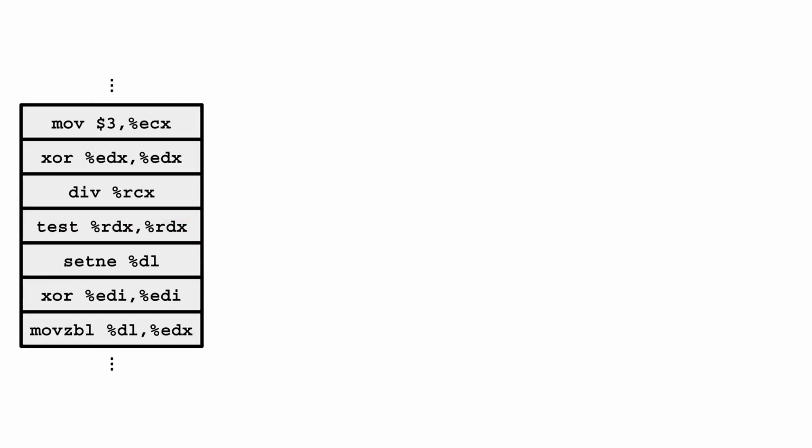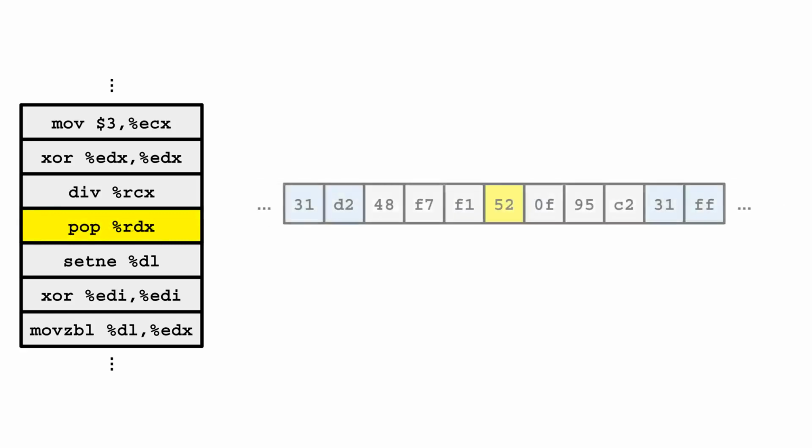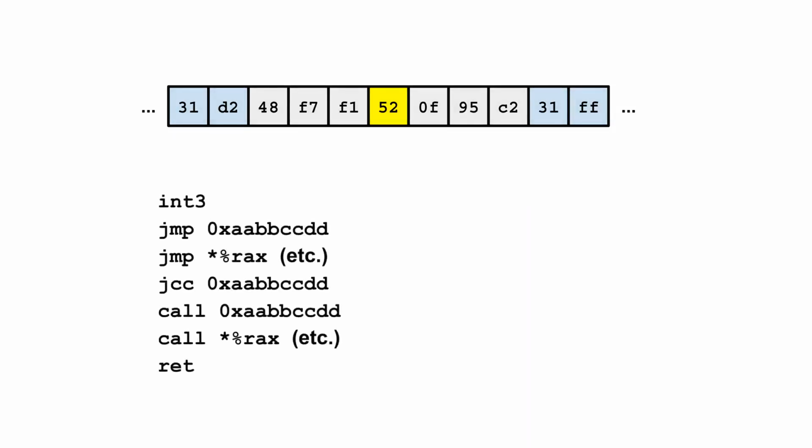In our example, the patch location instruction has a 3-byte machine code representation. However, let's make the problem more challenging by replacing the 3-byte patch location instruction with a single byte instruction. The new instruction will be pop RDX. So now the challenge is to find a new instruction that can replace a single byte instruction and divert control flow to a trampoline. What we can do is we can list all the x86 instructions that can divert control flow.